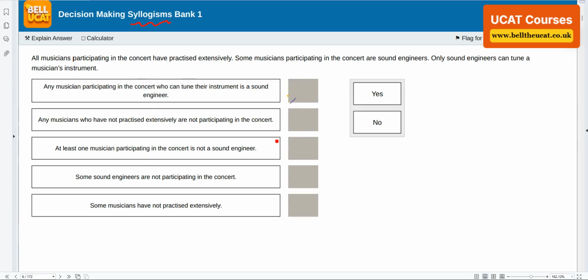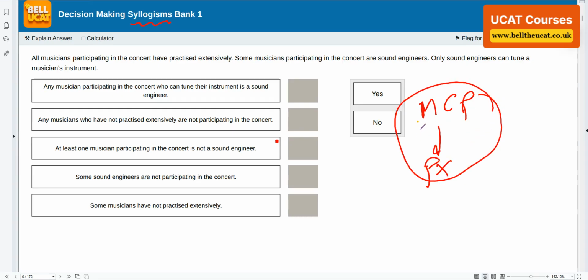It says all musicians participating in the concert have practiced extensively. So MCP, all of them have practiced extensively. All of them means all together. Some musicians are sound engineers. Some means dotted line. That means most are not sound engineers, solid line. Next, only sound engineers can tune the instruments. When I hear the word only, it's a bi-directional arrow that can go forward and backward. Done. As long as you get your tree diagram sorted, you can just fly through it.